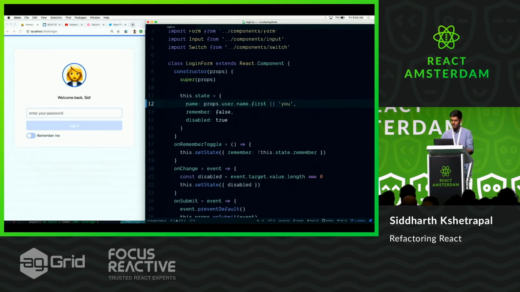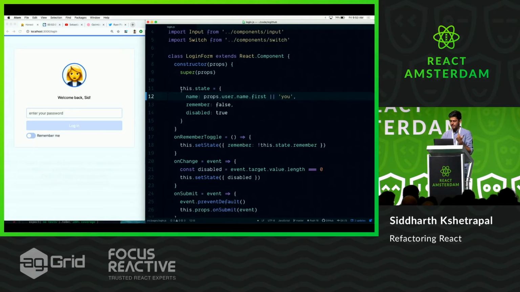The first thing you see is a constructor. You start reading its state, and it puts the name in state from props. The moment you see props being used inside the constructor like this, it's a code smell. A code smell is an indication that there might be something wrong with your code. Not saying there is, but there could be. It's a code smell, not a bug. So every time you see props inside the constructor like this, it's probably a code smell.